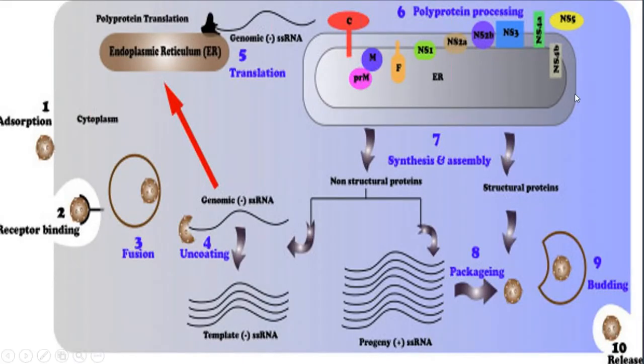You can see once it enters, here you can see NS5, NS3. There is synthesis and non-structural proteins. You can see step 1, the absorption and the receptor binding, fusion, uncoating, non-structural proteins being formed, the packaging, and then budding, and then being released out. So these are steps 1, 2, 3, 4. The 5th, this is the translation step. The 6th step, the synthesis and assembly. Then there is the packaging. Then there is budding, and then there is a release.